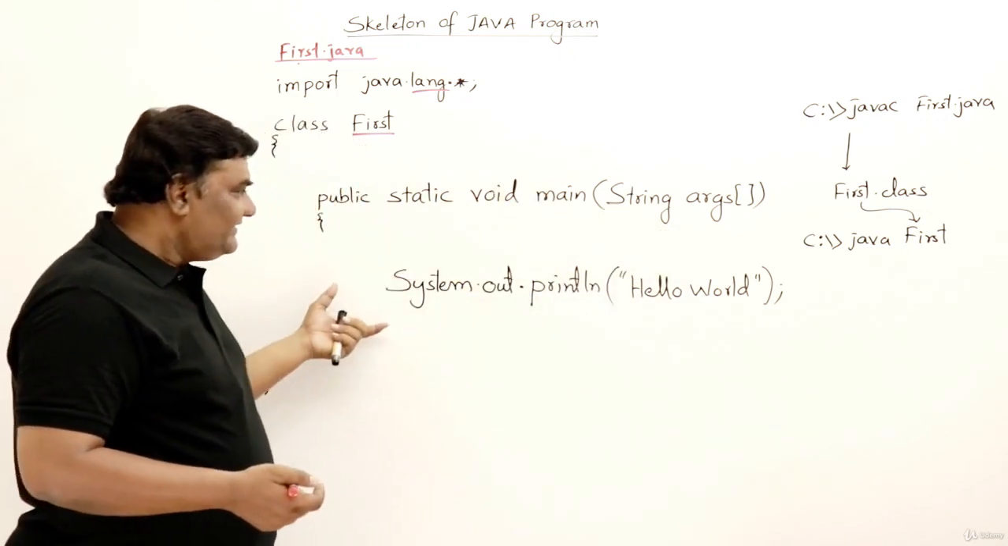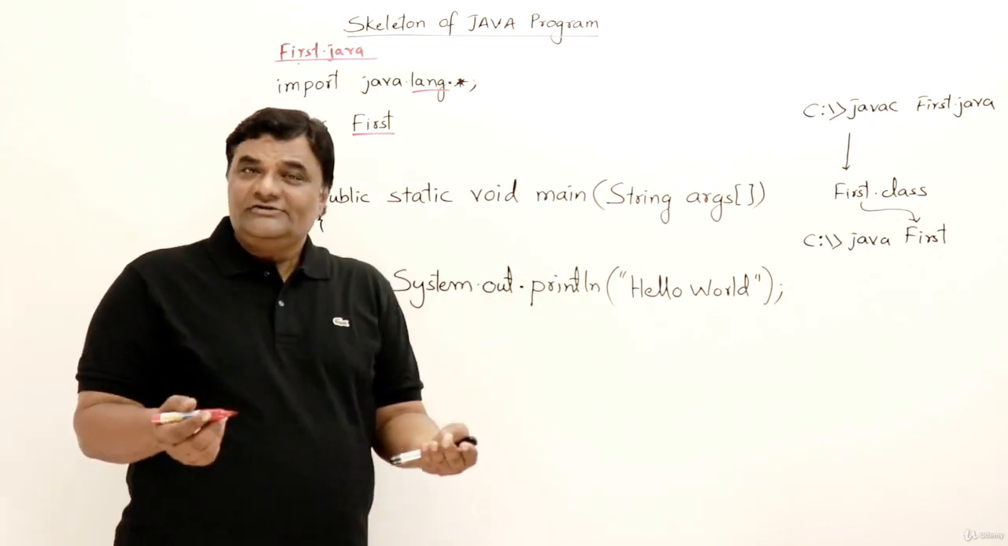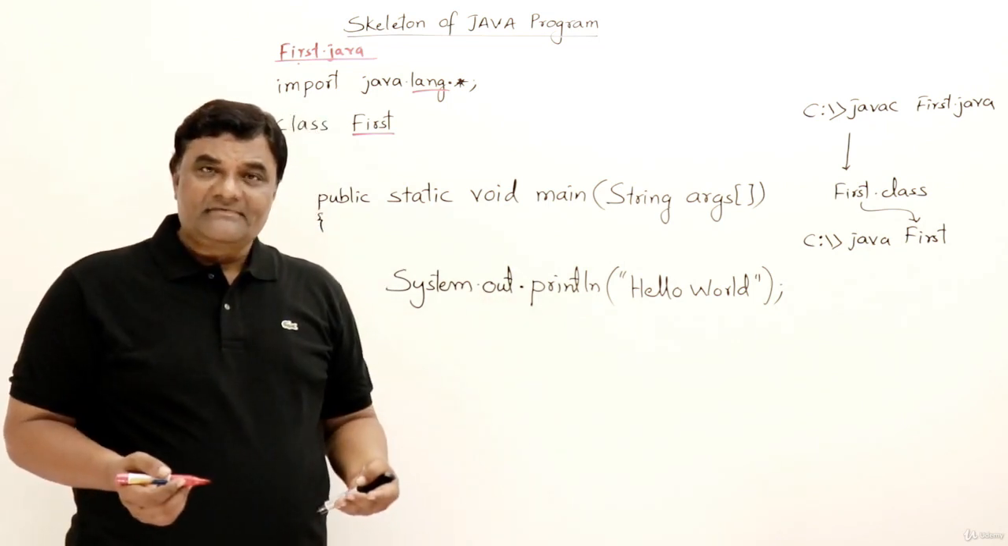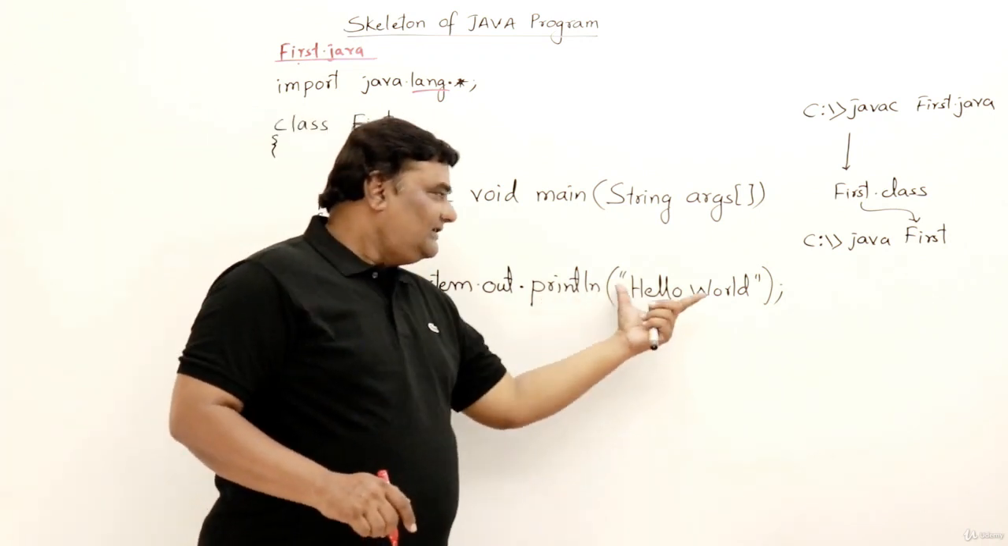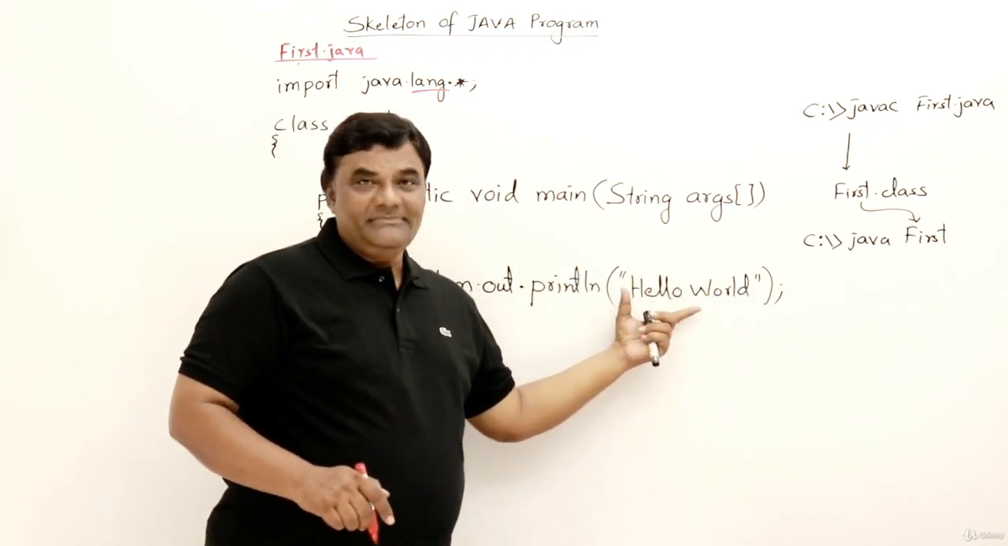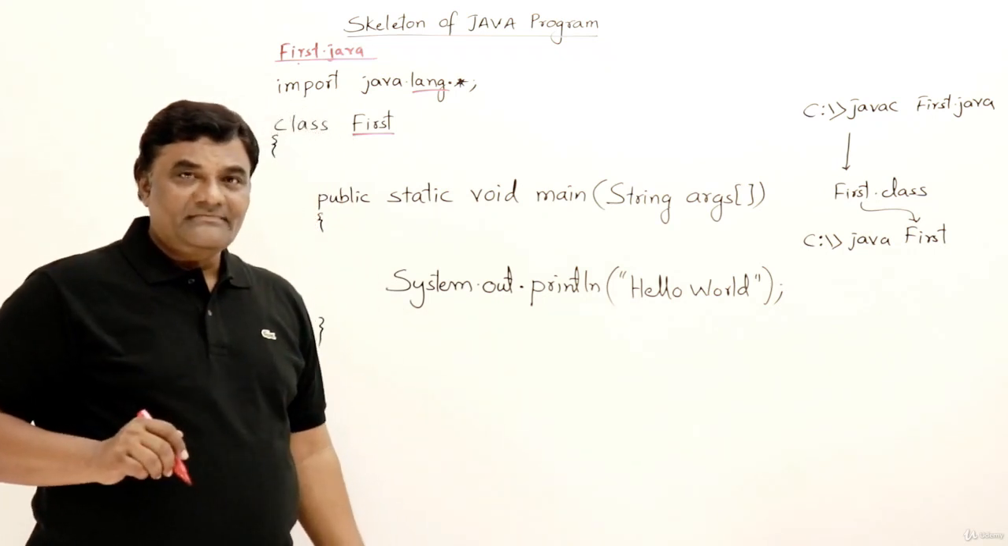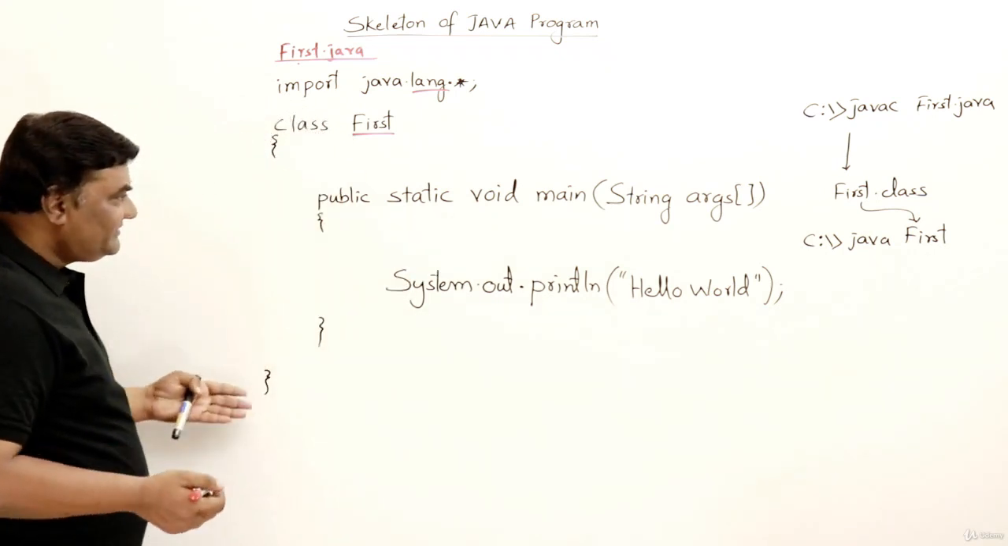Then inside this, System.out.println is useful for printing. Whatever you want to display on the screen, you have to use this one, and inside double quotes you write whatever message you want to print on the screen. So that's all. This is the first program.